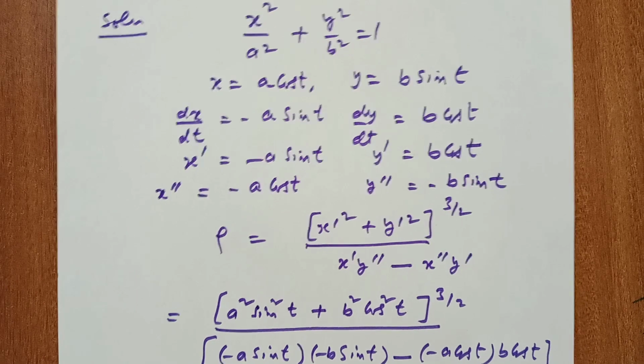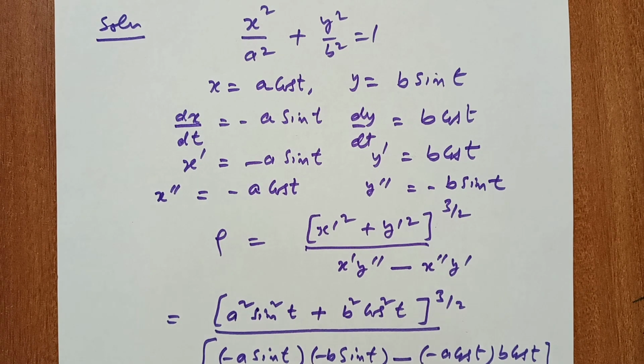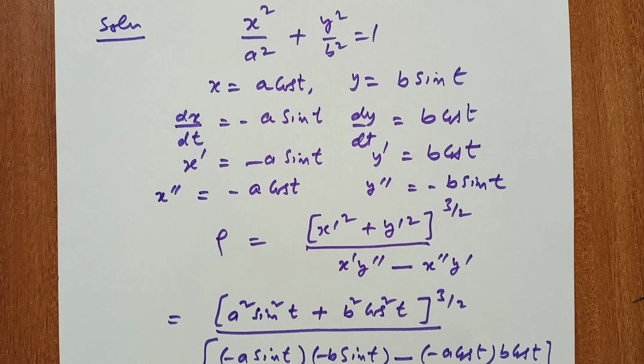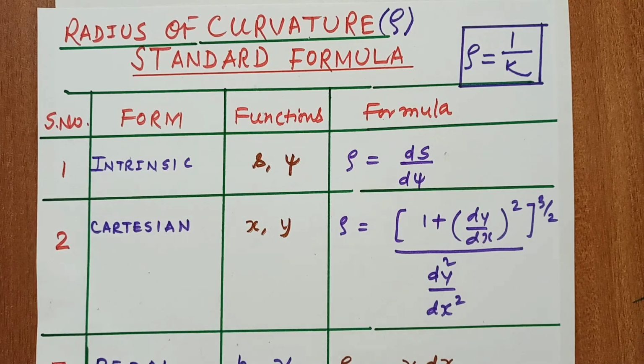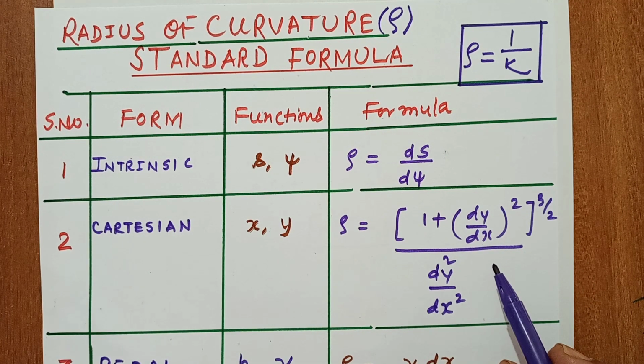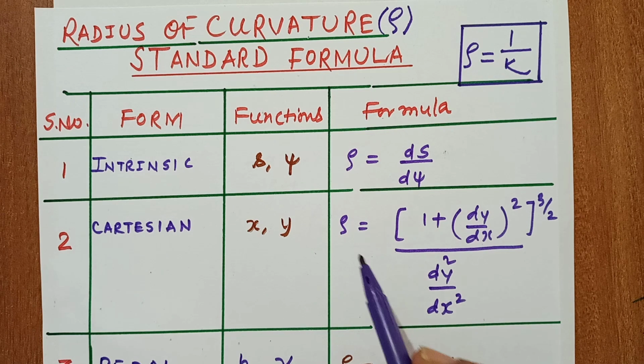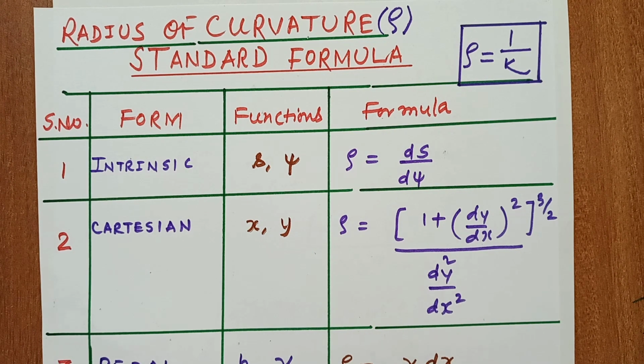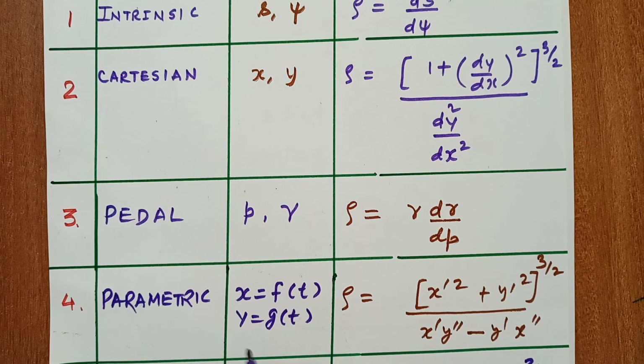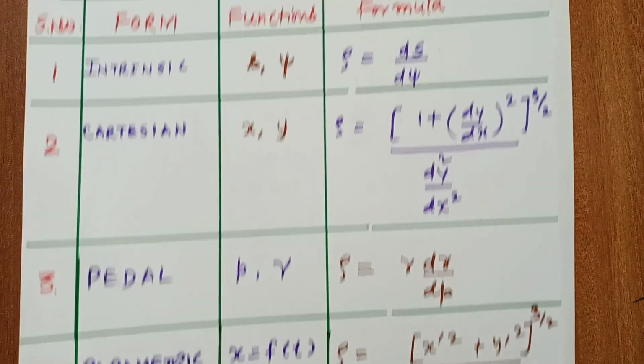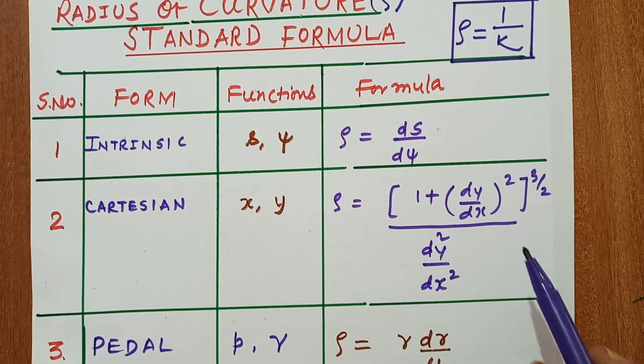Another way, you can also calculate by the formula in Cartesian form. You only calculate dy by dx and d2y upon dx2 and put the values of dy by dx and d2y upon dx2 in the formula of Cartesian form. So there are two ways to calculate radius of curvature for any curve: either you change to parametric form and use this formula, or use Cartesian form and this formula.